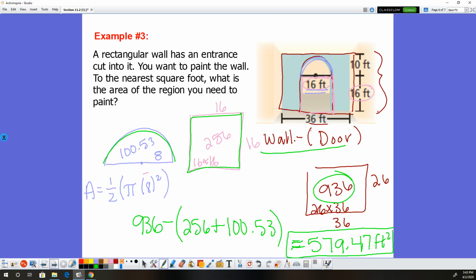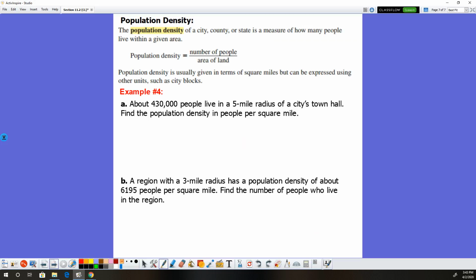All right, guys, one more example, or I guess kind of 2 along the same thing. Population density. Like I said, you hear of population density a lot. Right now, you're hearing it a lot with coronavirus. The more populated area we have, the more it seems to spread, which should make sense. You use it a lot for marketing. You don't want to market a place that has a low population density because you're paying the same, so you want to get it out to as many people as you can. You hear it a lot in politics, when they talk about, oh, Virginia has a population density of whatever, they're voting whatever. You probably don't notice it, but if you start listening for it, I'm sure you will hear it.